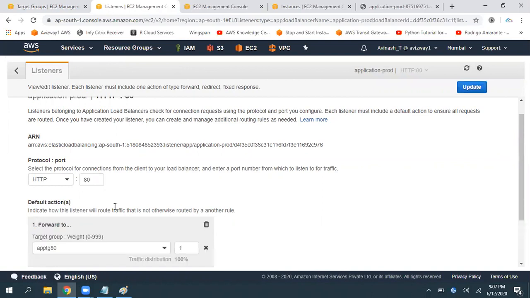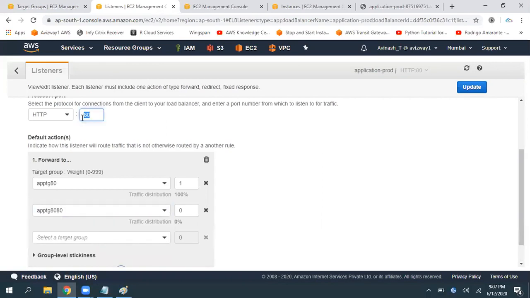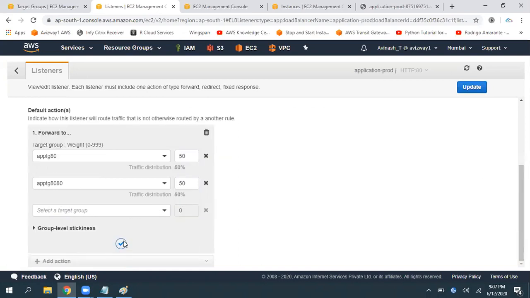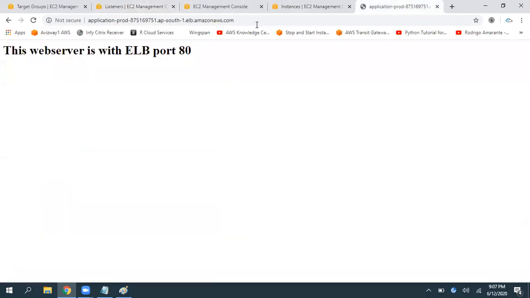Now edit it, and I want to redirect some of the traffic to another target group also. See, the port number is the same now. There is no change in the port number, but I want to send 50% of the traffic here, 50% of the traffic here. Now click on save and click on update. Right. Now the URL is the same. If I'm continuously refreshing, 50% of the data will go to port number 80 and 50% of the data goes to port number 8080. See this?